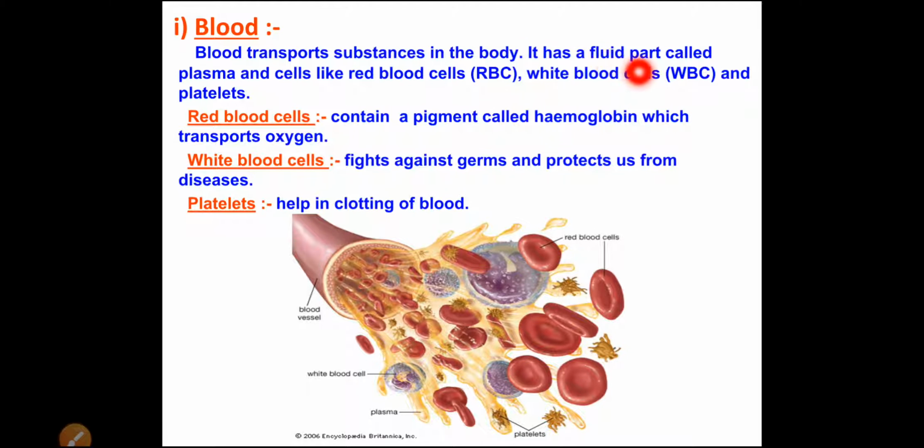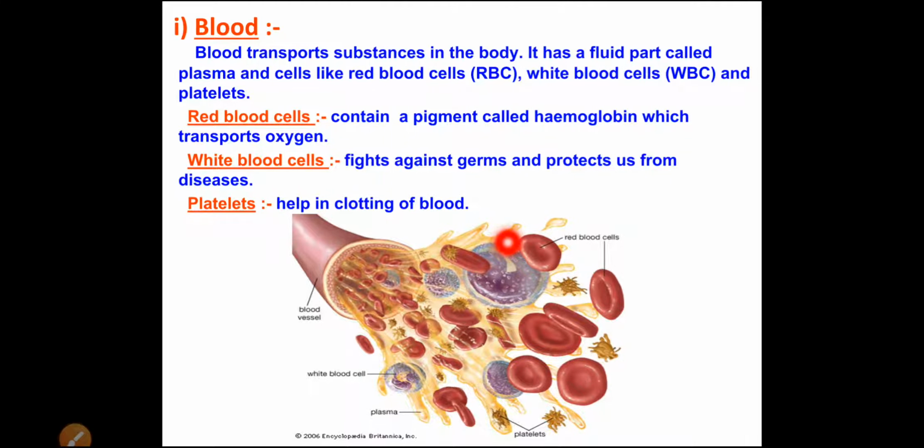It has a fluid part called plasma, and cells like red blood cells, which are also called RBC, white blood cells, which are also called WBC, and platelets. So my dear students, blood consists of red blood cells, white blood cells, platelets, and a fluid, liquid part, which is called plasma. In the plasma, the RBC, WBC and platelets are present.